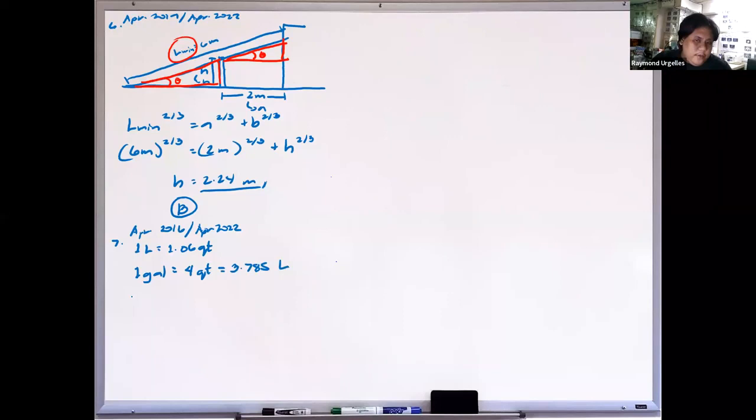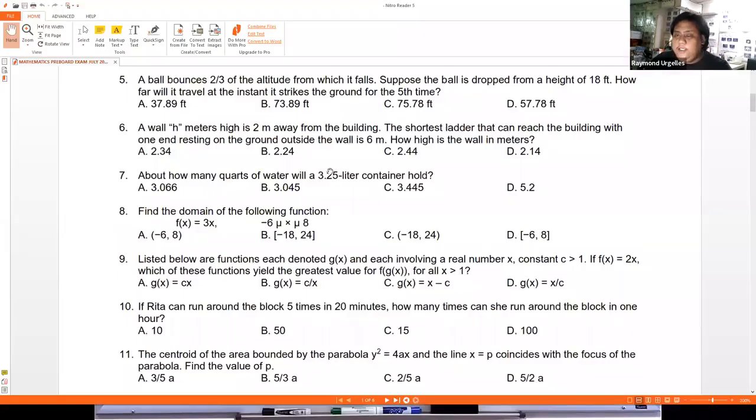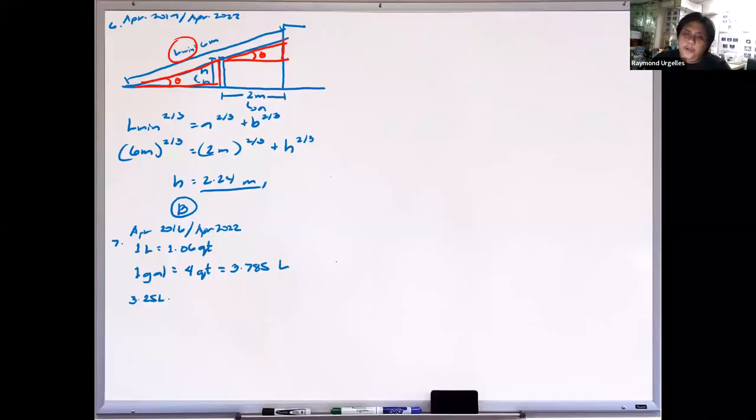One way to solve this is with the 3.25 liters given to us: about how many quarts? Multiply directly by the conversion, 1.06 quarts per liter, so the liters cancel. You will get 3.445 quarts. Again, this is one way that you can solve this problem.